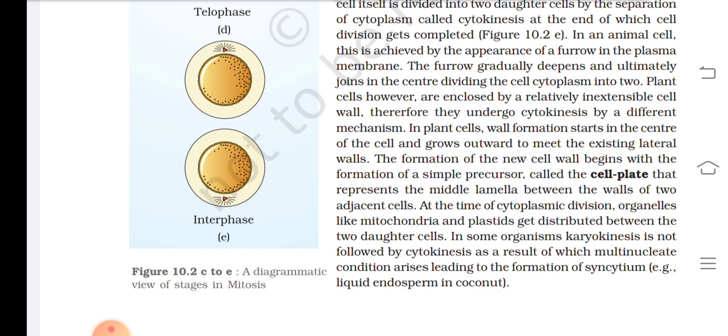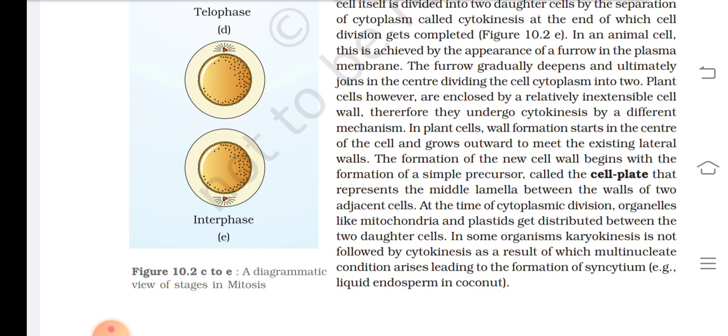Plant cells, however, are enclosed by a relatively inextensible cell wall. Therefore, they undergo cytokinesis by a different mechanism. In plant cells, wall formation starts in the center of the cell and grows outward to meet the existing lateral walls. The formation of the new cell wall begins with the formation of simple precursor called the cell plate that represents the middle lamella between the walls of two adjacent cells.